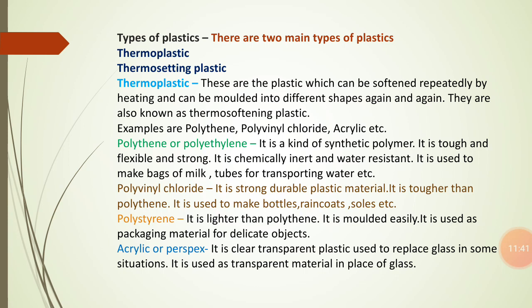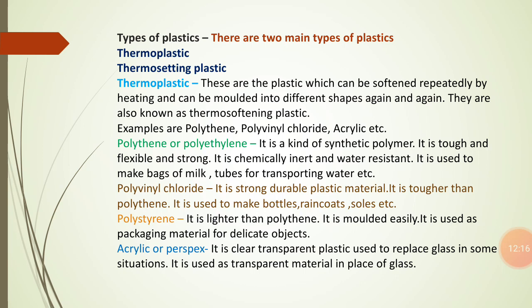Third type is low density polyethylene. Short form is capital L, capital D, capital P, capital E. L stands for low, D stands for density, P stands for poly, and E stands for ethylene. It is a flexible type of polythene, and it is used in the manufacture of squeeze bottles, milk jugs, caps, retail store bags, etc. So these are certain things that are made up of such polythene.